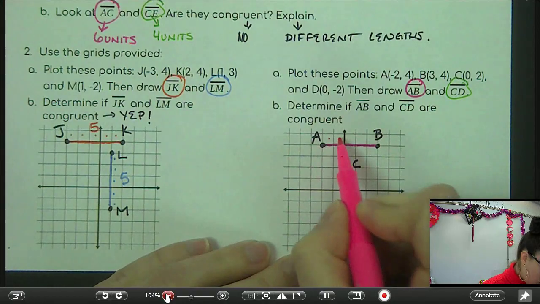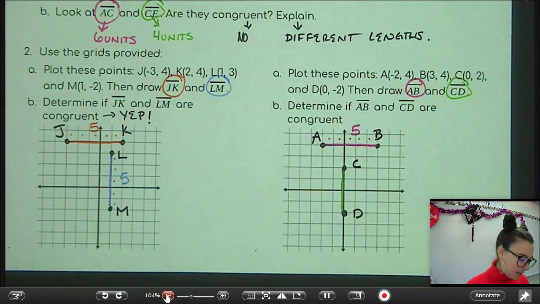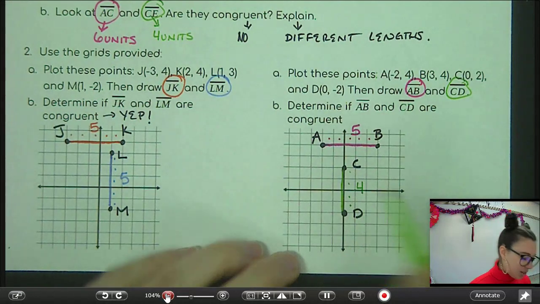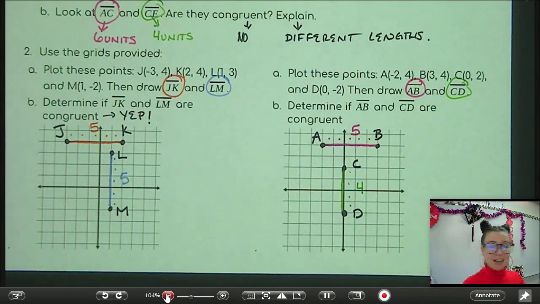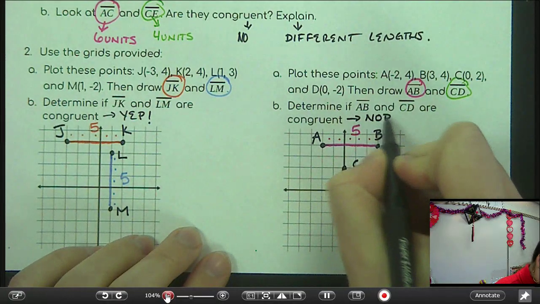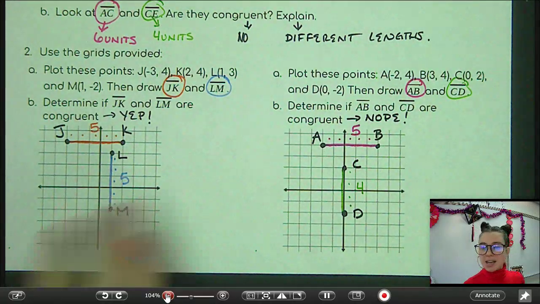AB, 1, 2, 3, 4, 5. And CD, 1, 2, 3, 4. So those are different lengths. That means no, these are not congruent. They're different lengths. So are they congruent? Nope. They're not. Groovy. Let's move on to the next slide of the notes.